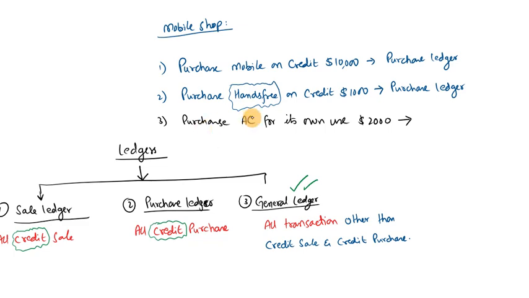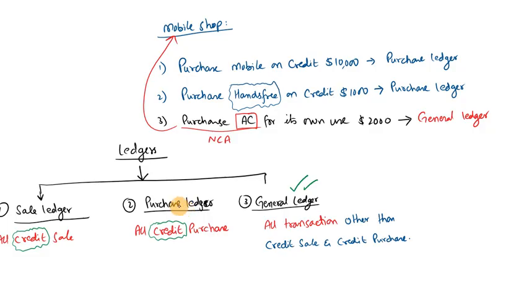This is a purchase, but it is not the mobile shop's requirement, because we purchase the AC not for resale purposes, not to sell it to the customer. So this AC is our asset. An asset is recorded in the journal ledger. We can say this is the purchase of a non-current asset, so we will record it in the general ledger.